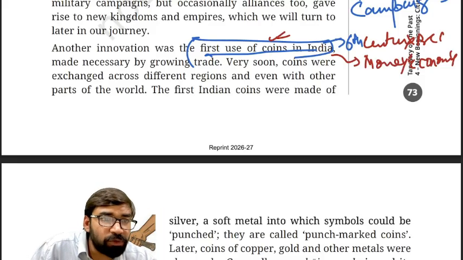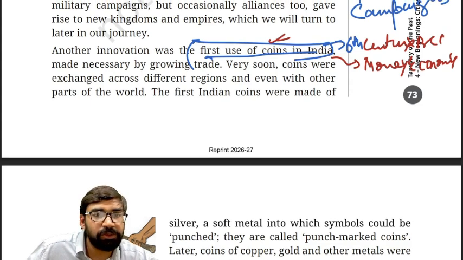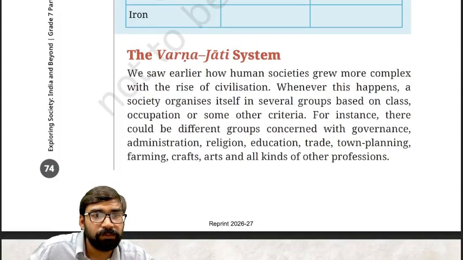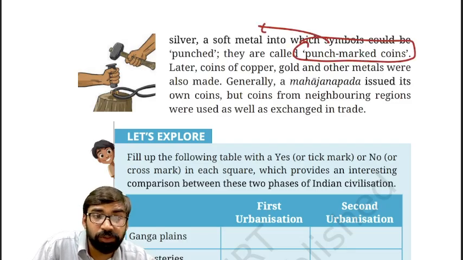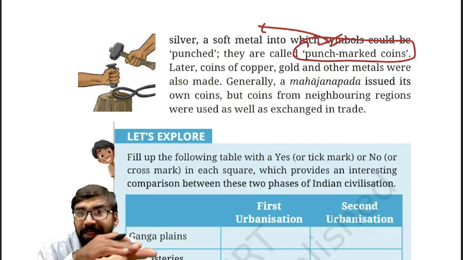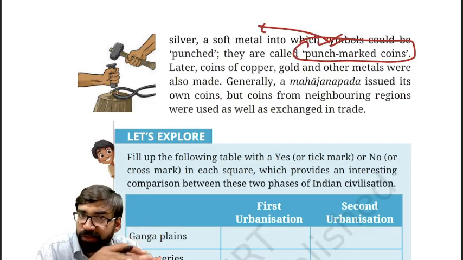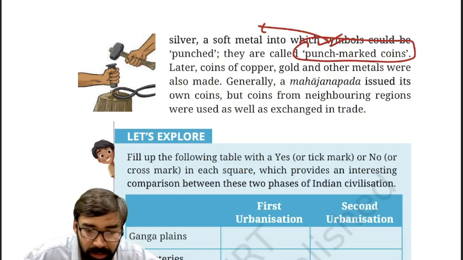Clear? Now, what kind of coins were there? So these coins were called punch marked coins, as you can see here. Okay. So these early coins which were used in the 6th century BC are called punch marked coins. What are punch marked coins? A metal was flattened, and symbols were punched on that metal, that is called punch marked coins.